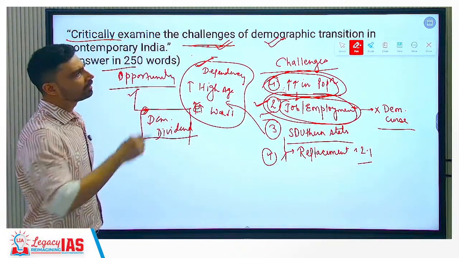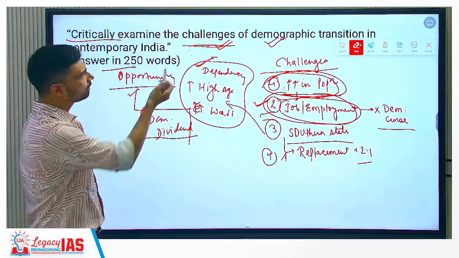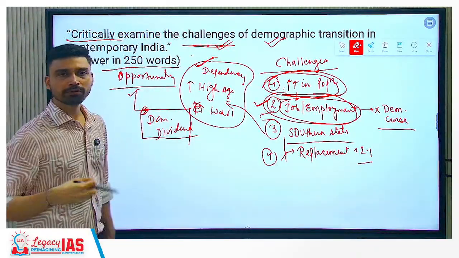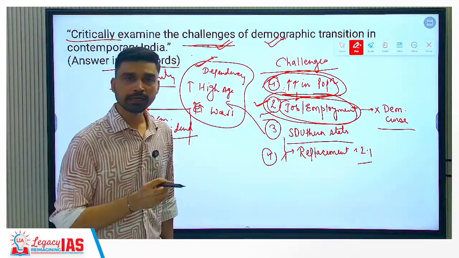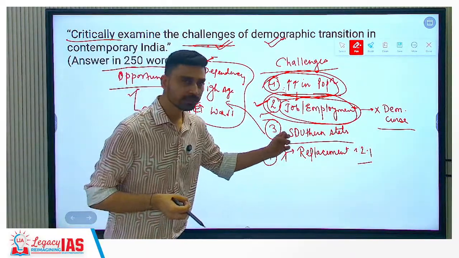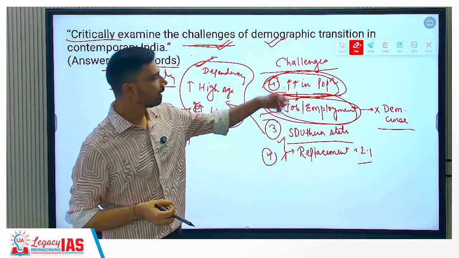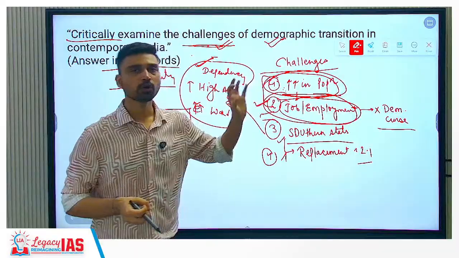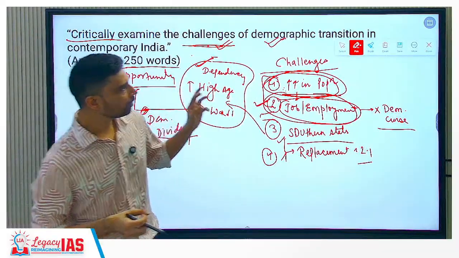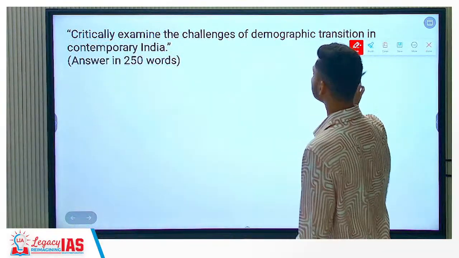And then you can conclude this statement by taking examples from the real world. For example, challenges being faced by countries such as Japan, South Korea, Italy. Same problems you can see in the southern states. You can equate them, right? In the African countries, we have high TFR. So this is the situation that we have in the northern part of India as such. So that is how you could have framed this particular question.